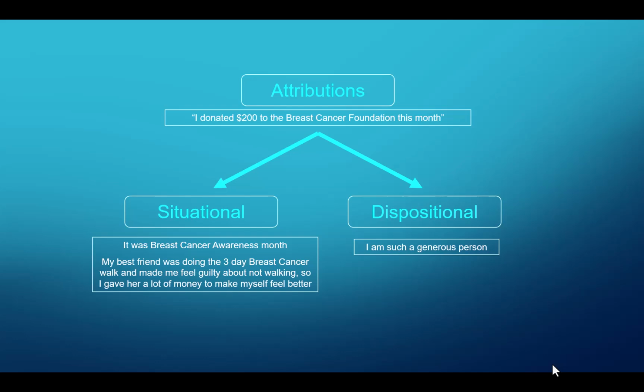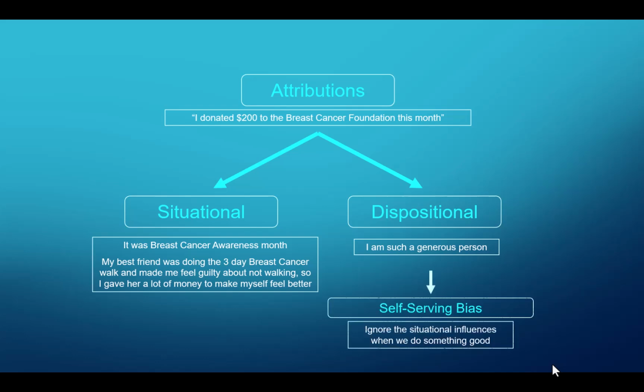When we are talking about our own behaviors, I'm more likely to be self-serving. That's the self-serving bias. I'm more likely to make a dispositional attribution and not consider the circumstances around it or the environmental influences. So self-serving bias says we ignore the situational influences when we do something good. We want to take credit for those good behaviors.